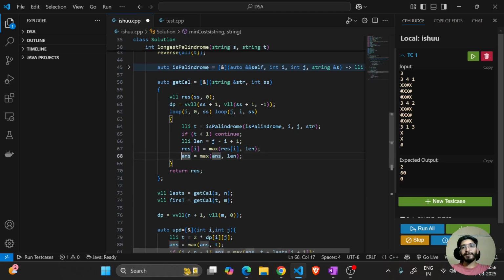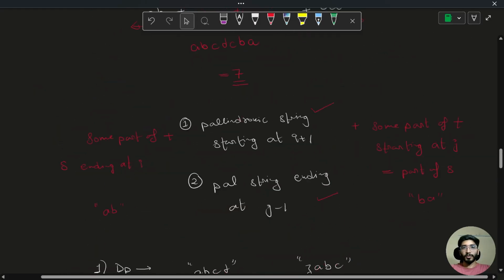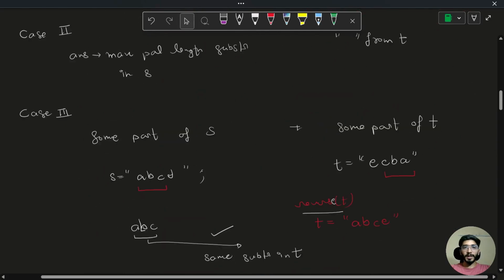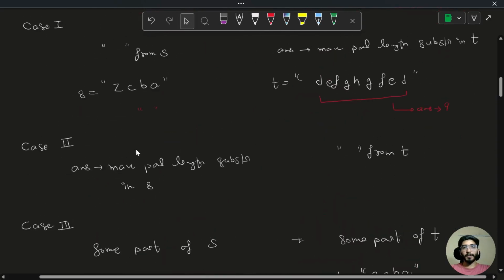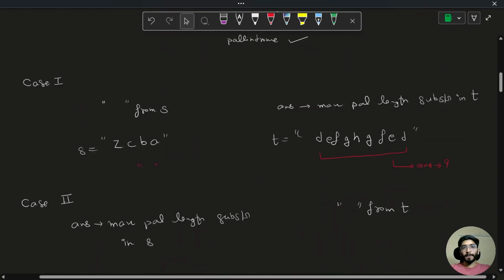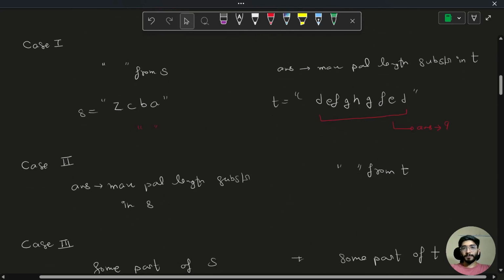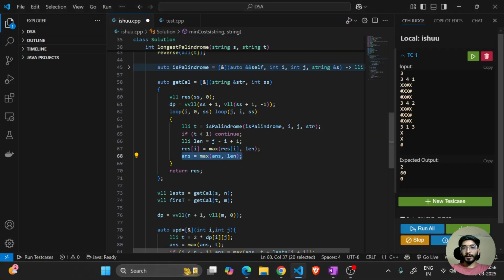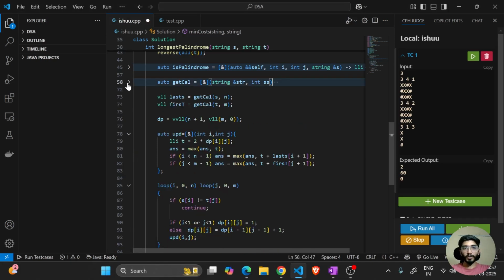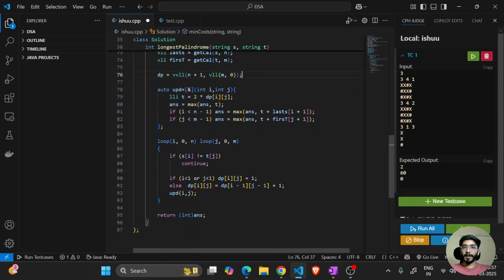And simultaneously we'll be updating our answer, so that if there is any condition where some empty part of s is to be considered, then this will help us compute the max palindromic length from s and t both. Once we have this, we'll initialize our dp array again.